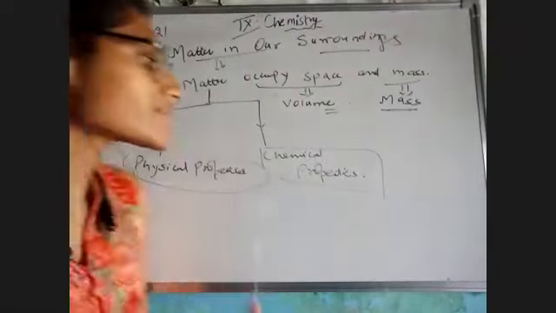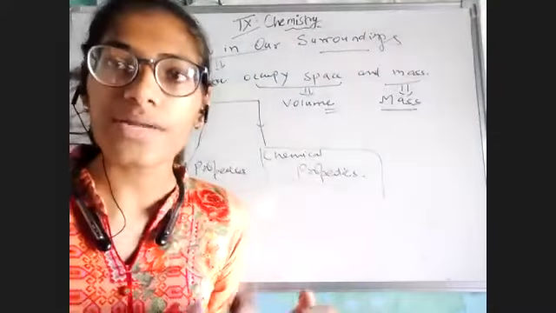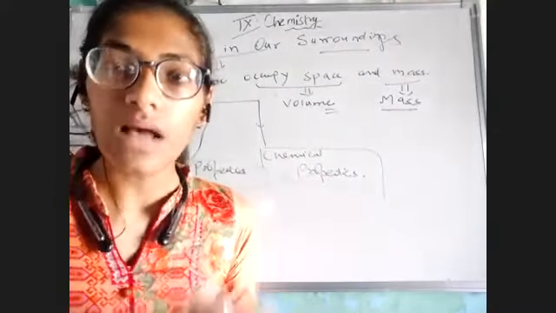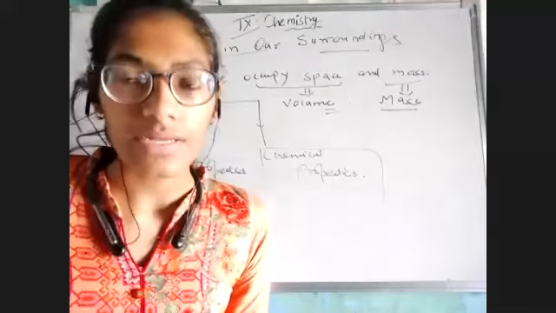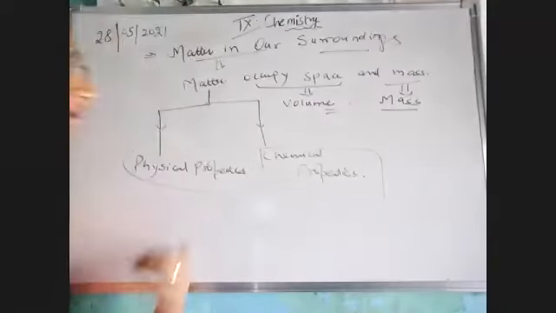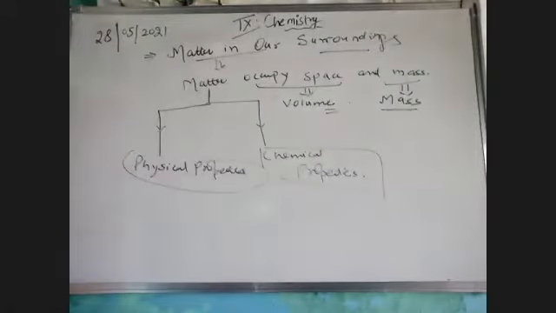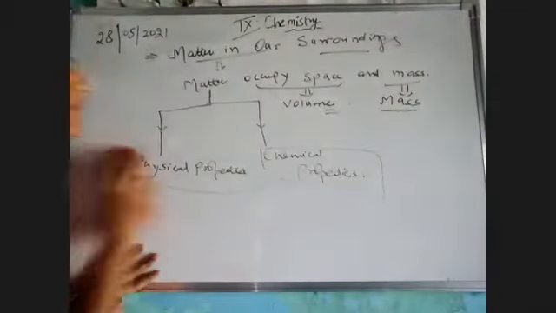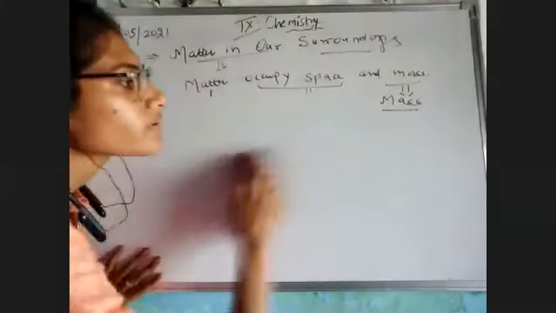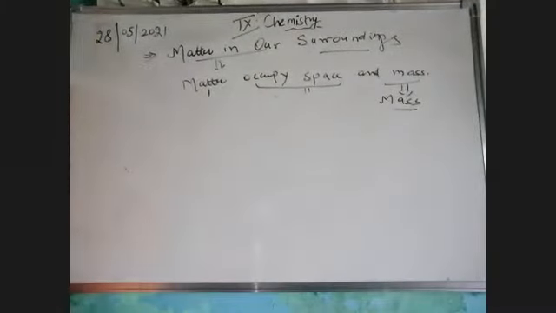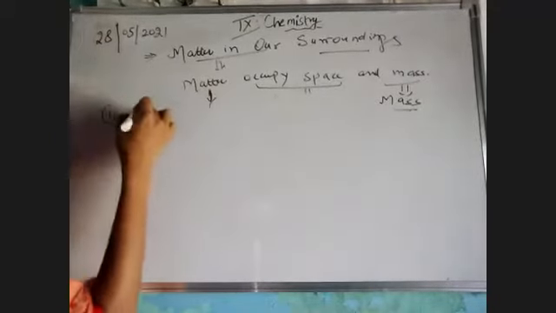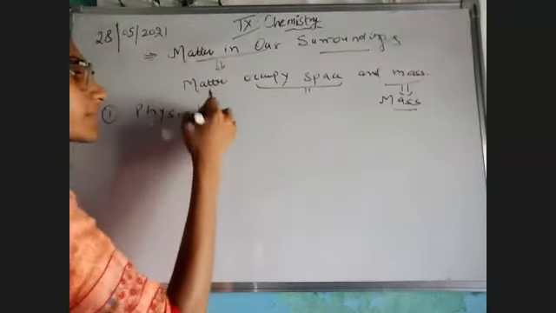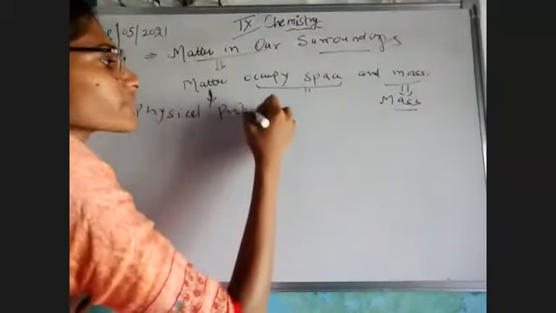So in this chapter, we will start with the physical properties of matter, and how, on the basis of physical properties, matter can be divided further, that is, the types of matter. So let's begin with the first topic: what are the physical properties of matter? All right. Before beginning, I would like to say that matter is something which we see in our daily life. So if we need to describe the physical properties, we would take some daily life examples.